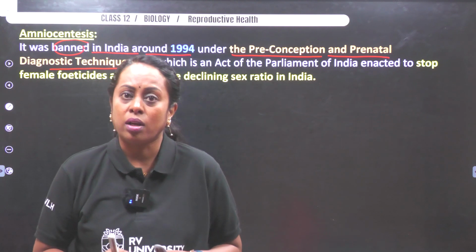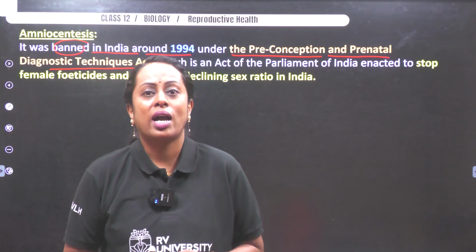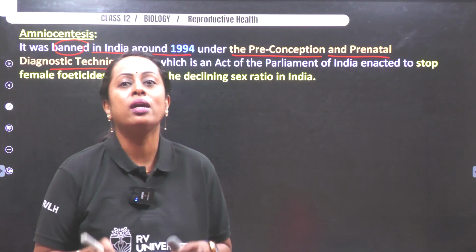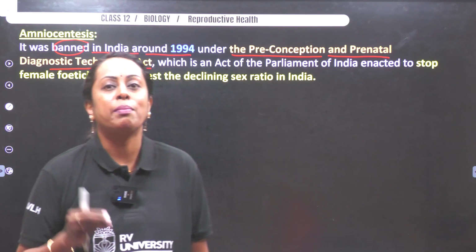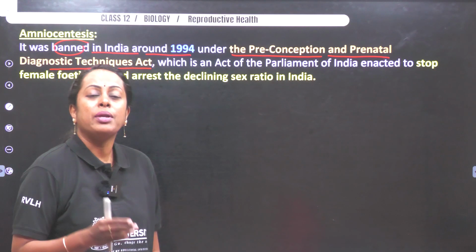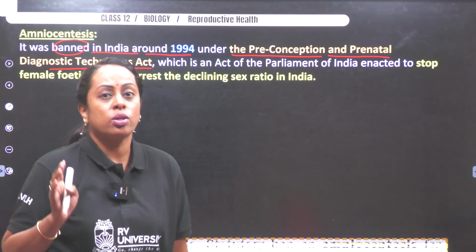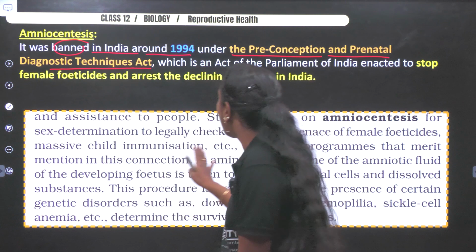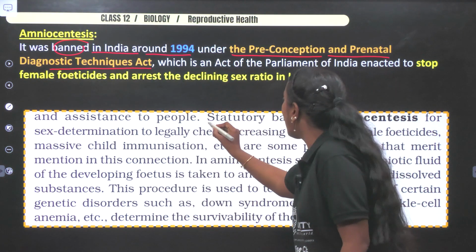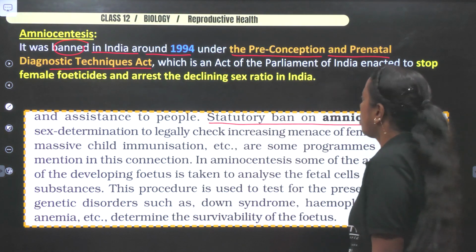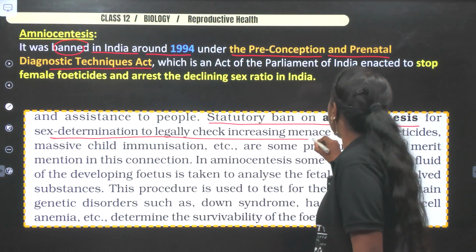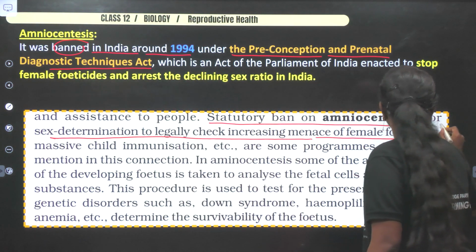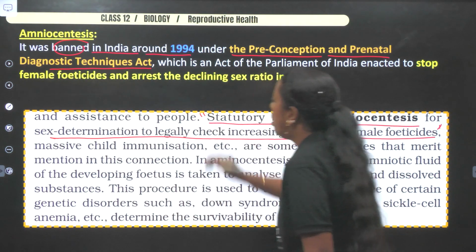But the problem is what? They try to tell the sex of the child, and if it is going to be a female baby, it is aborted. So it increased what is called female feticide. That's why amniocentesis was banned. The sentence is present in your NCERT textbook, let me highlight that: for sex determination, to legally check the increased menace of female feticide. So this is the point.